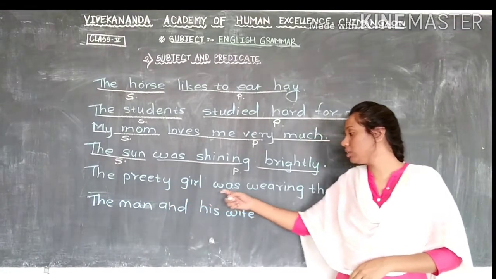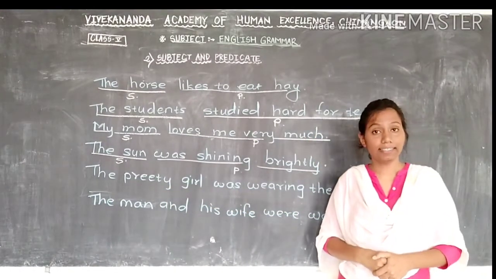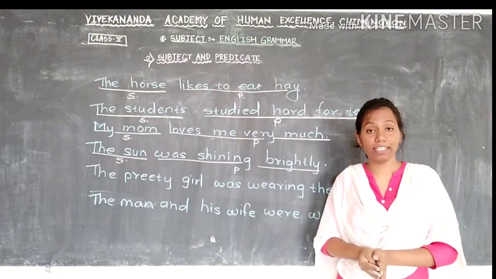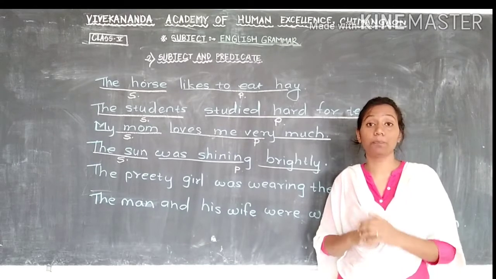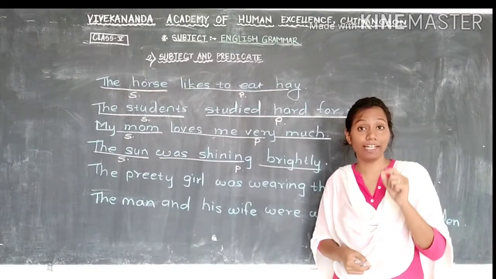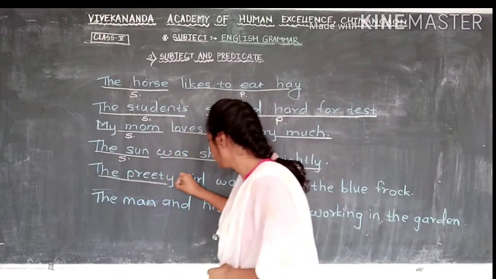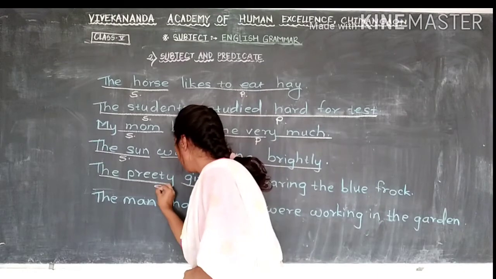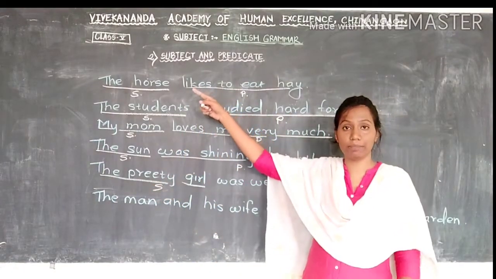The pretty girl was wearing the blue frock. Why do they write this sentence here? Because they want to tell you something about the pretty girl. This full sentence is about that pretty girl. So the pretty girl is the subject. See here, in the first sentence just 2 words come in the subject part.